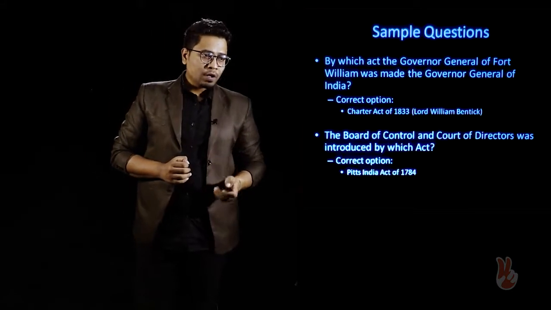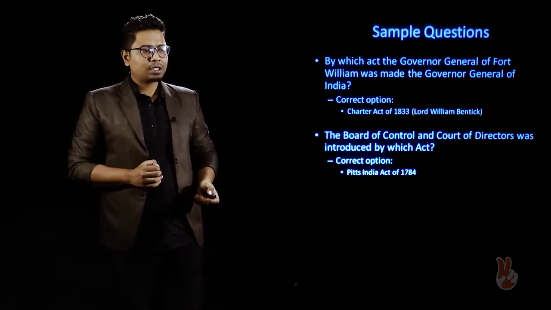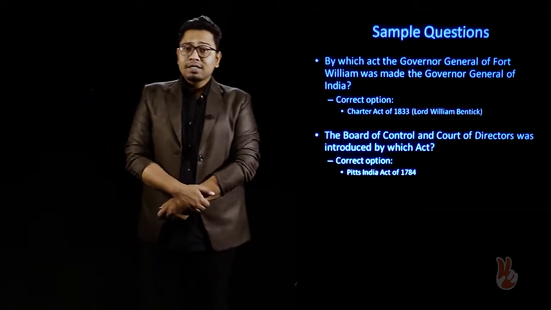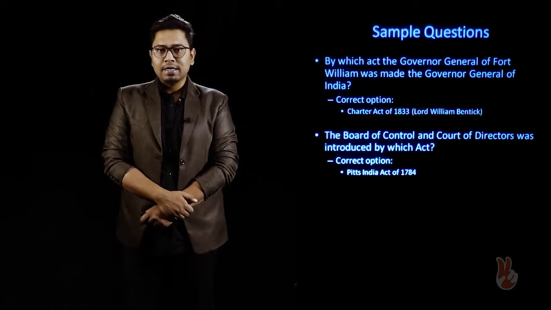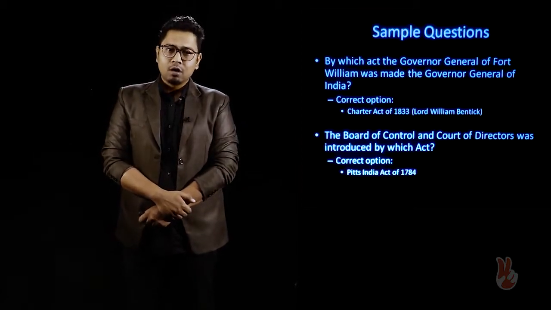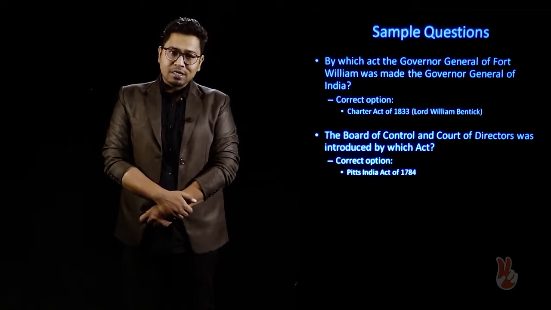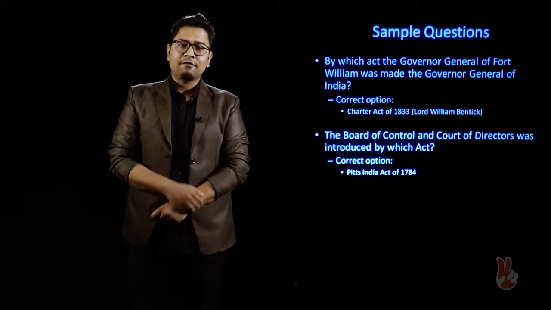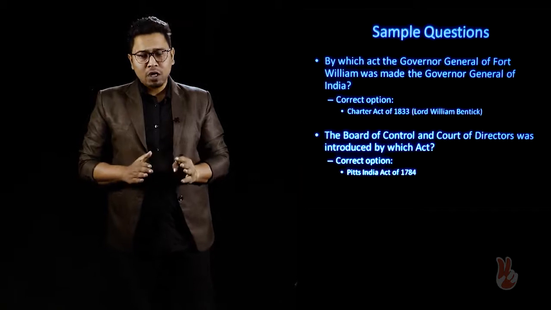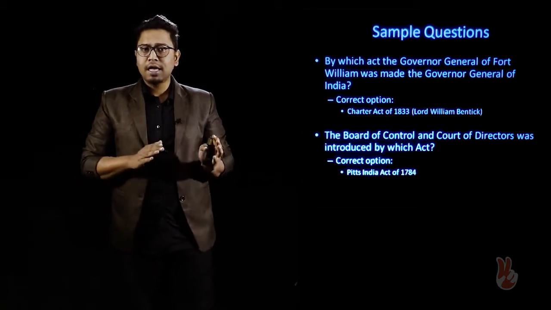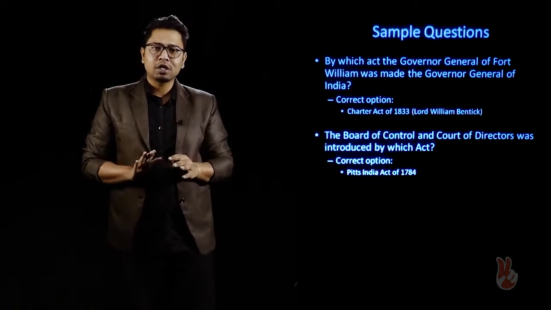Now, moving forward, the Board of Control and Court of Directors was introduced by which act? Of course, it is the Pitt India Act of 1784. Starting with the Regulating Act in 1773, there was a growing tendency for holding the company accountable for their administration in India. The Regulating Act, as the name suggests, was passed in order to regularize the affairs of the company within India. It was passed so that allegations of corruption which had been coming in from India to England about the company officials could be handled properly. Therefore, the Regulating Act was passed.